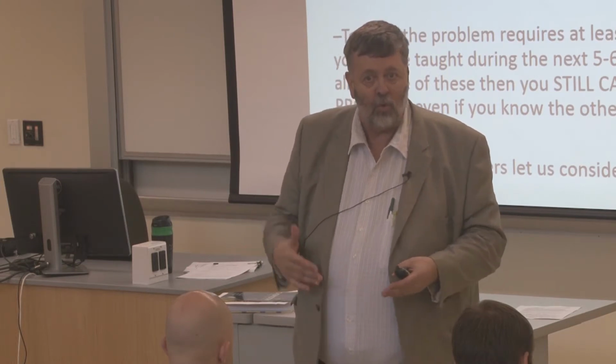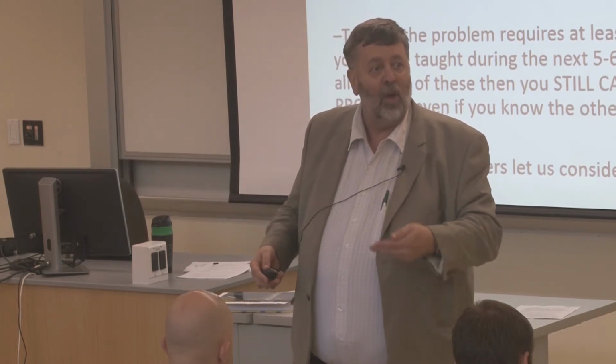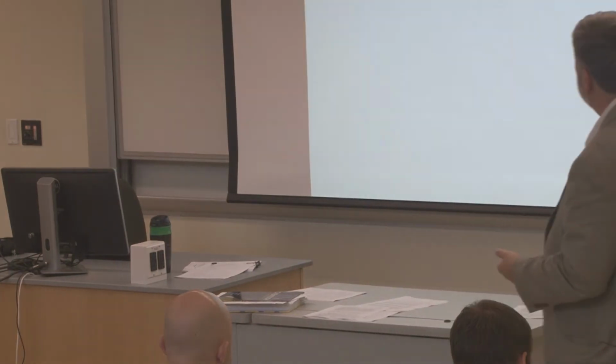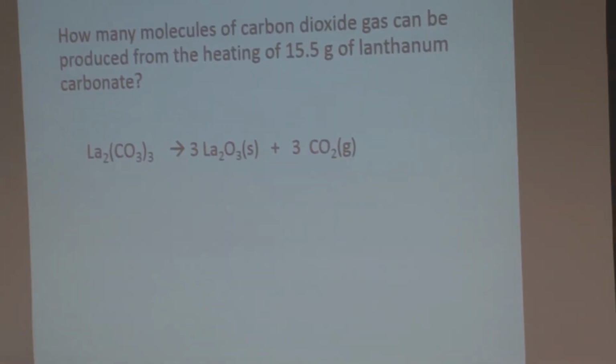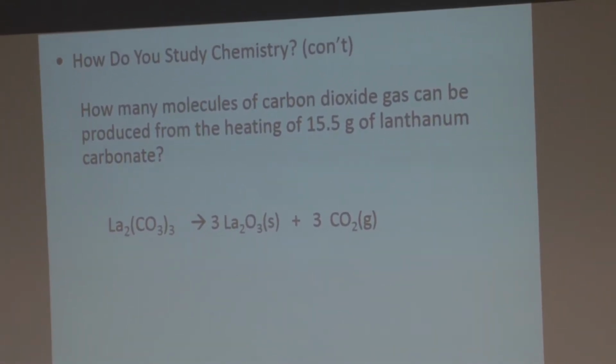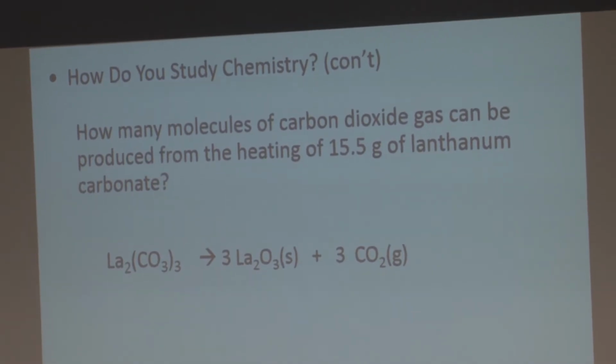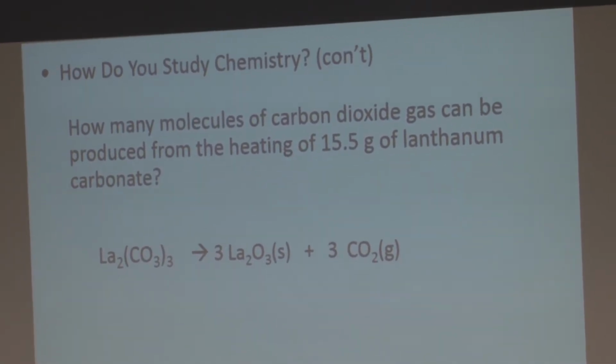Because the second test is going to assume you know material from the first test. It's going to build upon stuff you learned in the first test. All right. So, how many molecules of carbon dioxide gas can be produced from heating of 15.5 grams of lanthanum carbonate? First thing you have to know is what lanthanum is. You've got to know that it's right there on the periodic table, 57. You must be able to predict that its charge is 3+, which we will teach you how to predict, and you could get it from the periodic table. You must know that carbonate is CO3 2-, so you can write the proper formula for lanthanum carbonate.